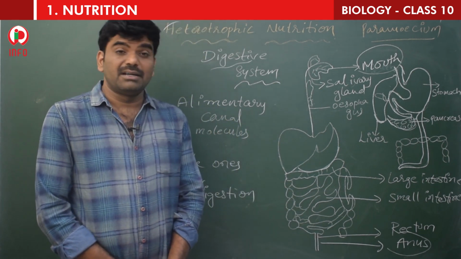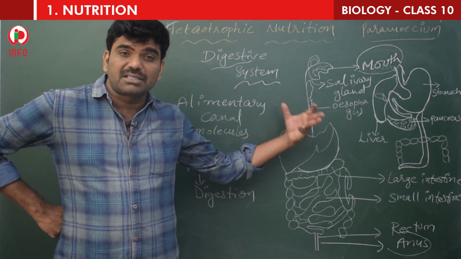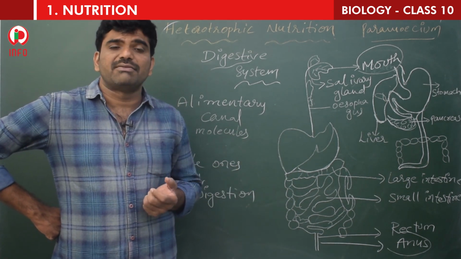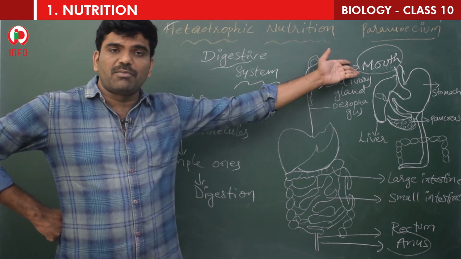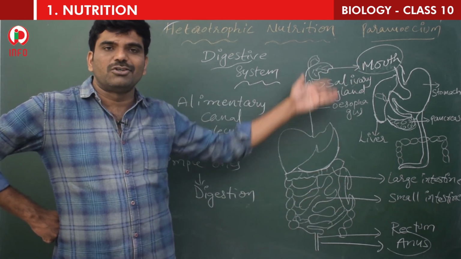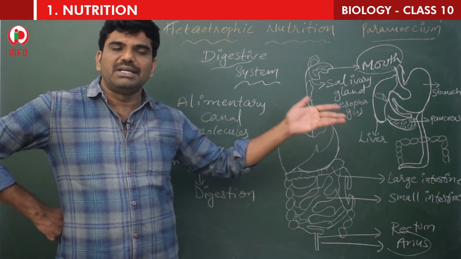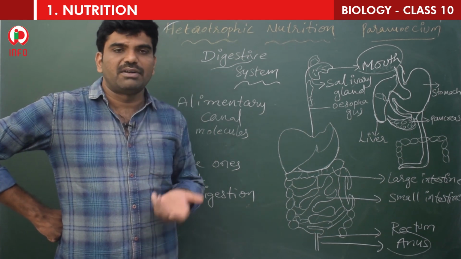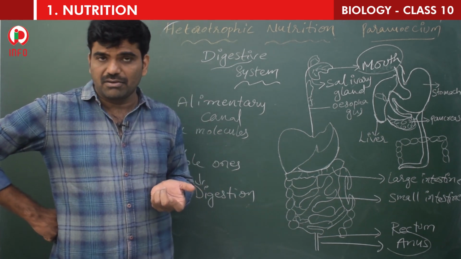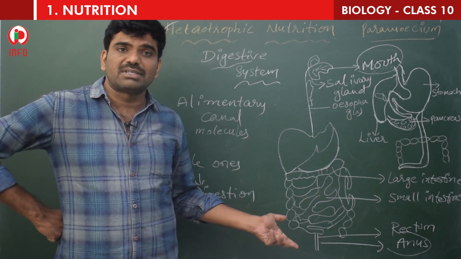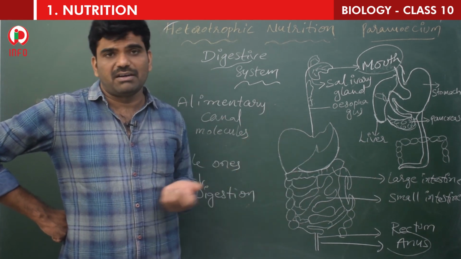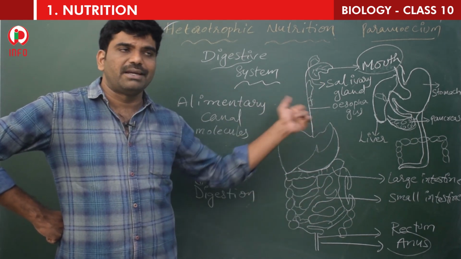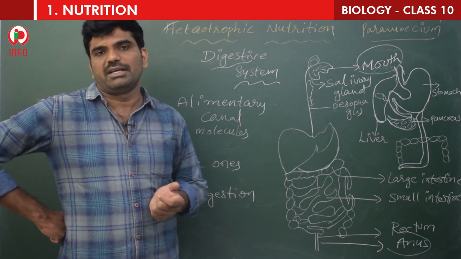So this needs various processes that can be studied, right? Once again I repeat, the diagram on the board represents the digestive system. This digestive system consists of various parts, from the mouth to the anus. There is a tube, and that tube is called the alimentary canal. We eat different types of food, yes or no? The food will be broken down in various parts, yes or no? So many digestive juices and enzymes are involved here. Now let us see how this food is passed from the mouth to the anus and the various steps that take place in the body.